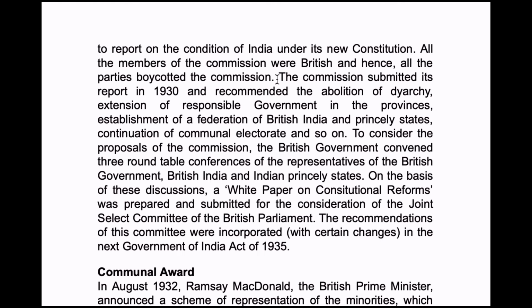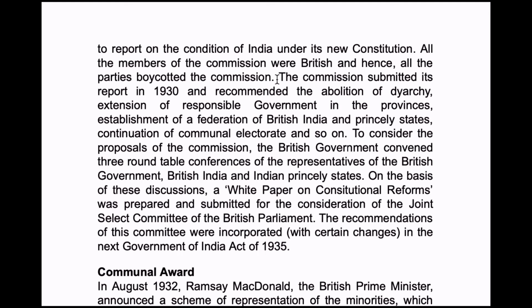So to consider all these proposals, the British government thought to establish 3 roundtable conferences that should be attended by the British government, British India and the Indian Princely States. So upon this, the white paper on constitutional reforms will be discussed in these roundtable conferences. Whatever they discussed in those roundtable conferences will be incorporated in the Government of India Act 1935.